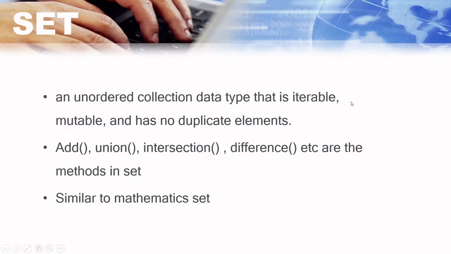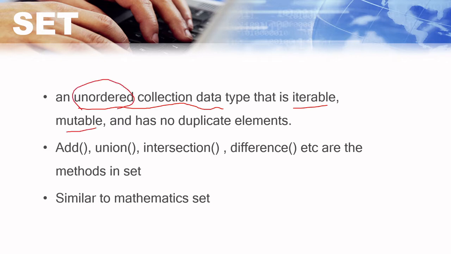Hello everyone, welcome back. In this video, we are going to see the concept of set, the last data structure. It is also a data structure like the others we have seen, such as list, dictionary or tuple. The only difference is that it is an unordered collection. It is an unordered collection data type that is iterable. Iterable means just like list or tuple, but it is unordered. This is the first difference.